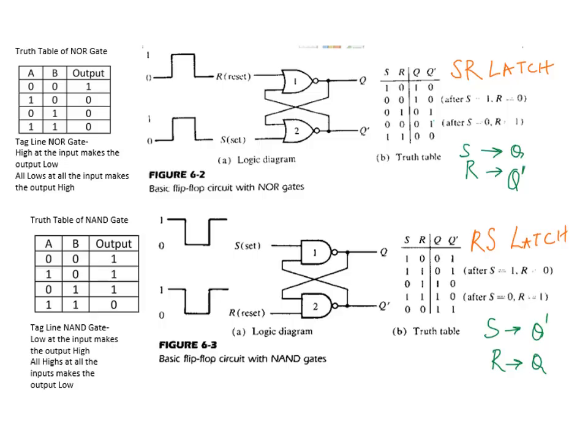And in RS latch, which is made using the NAND gates, while the SR latch is made using NOR gates, so when you set the S input to high in RS latch, see Q dash is getting high. And when you make the reset input R equal to 1, meaning high, in RS latch, the Q output gets high. So this is the main difference between set reset latch and reset set latch.